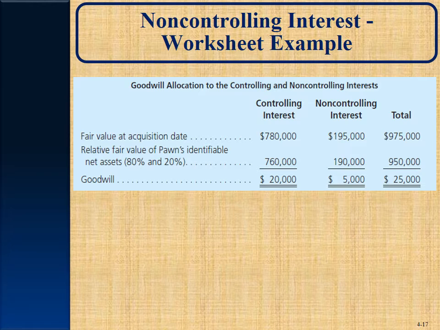And that's on page 152. So if you take $950,000 times the 80% to King, $760,000 is their portion. The remaining 20% is to the non-controlling interest. So the goodwill will be divided up, $20,000 to King, $5,000 to the non-controlling interest. And that's how we divide the goodwill up.